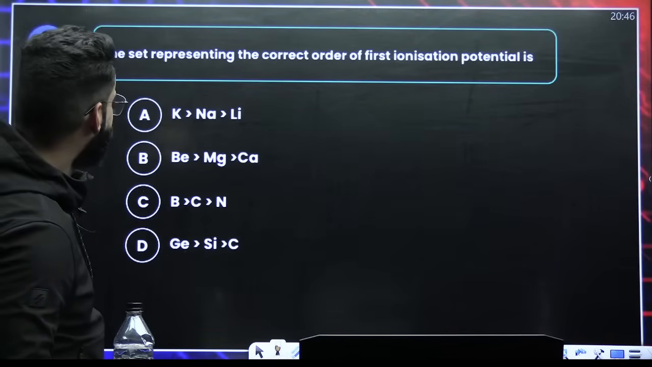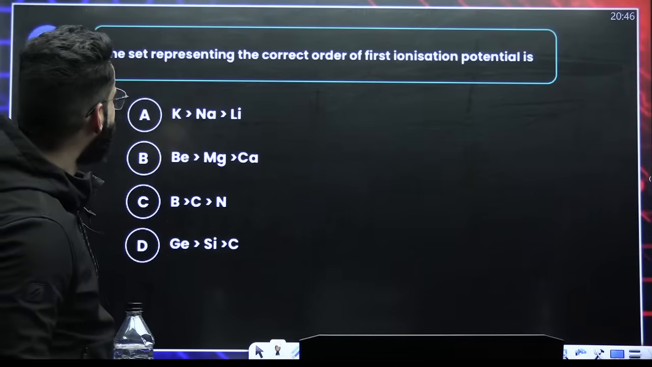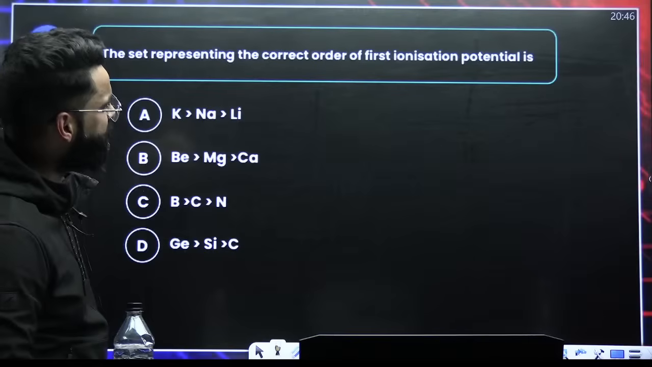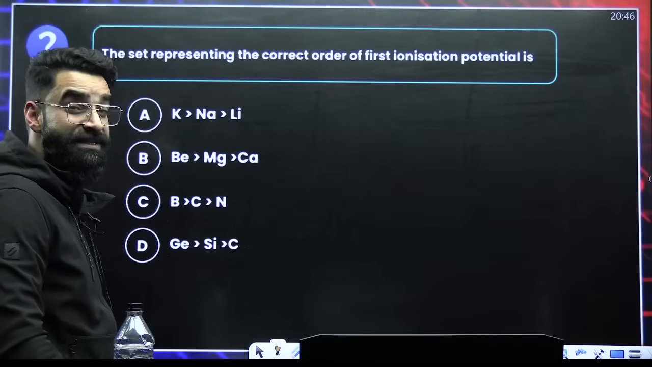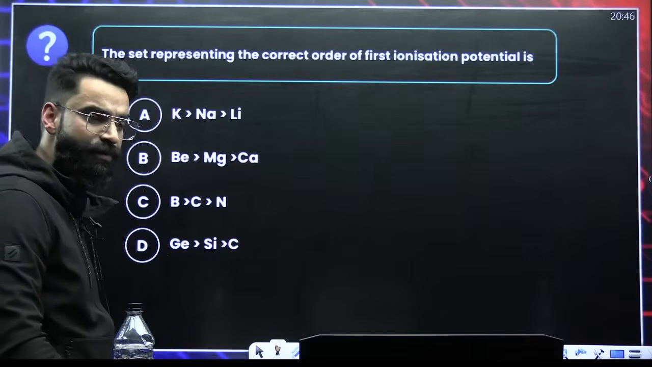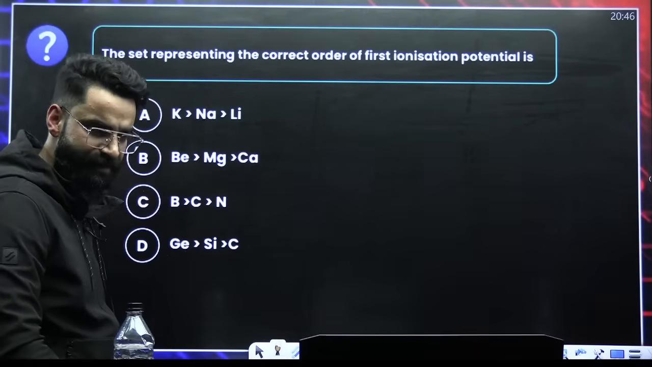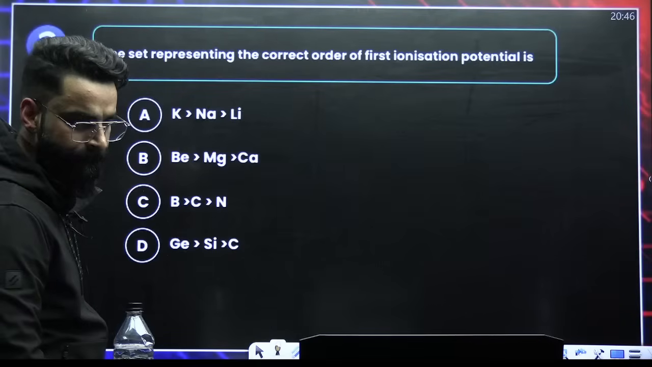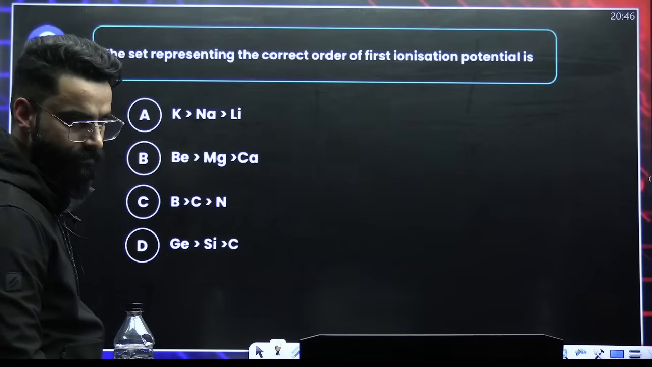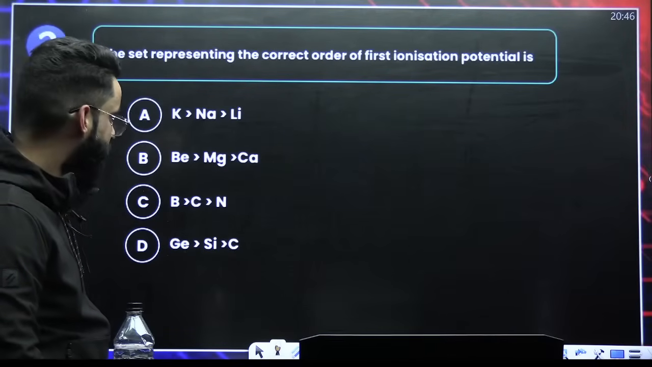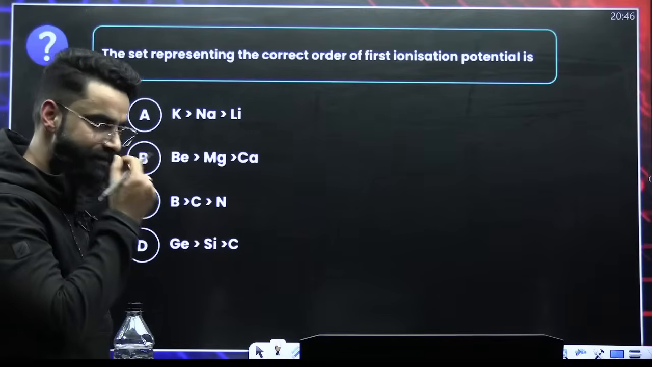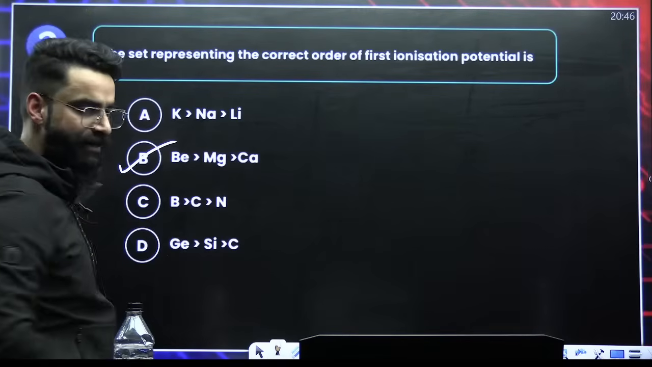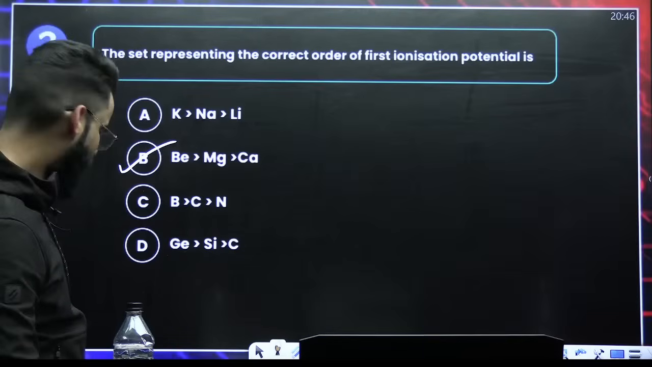Tell me this one. This is pretty much simple. The set representing the correct order of first ionization potential, first ionization energy. Down the group, ionization energy decreases. So beryllium, magnesium, calcium. Down the group, ionization energy decreases, right? So beryllium will have maximum, followed by magnesium, followed by calcium. I hope this is clear.